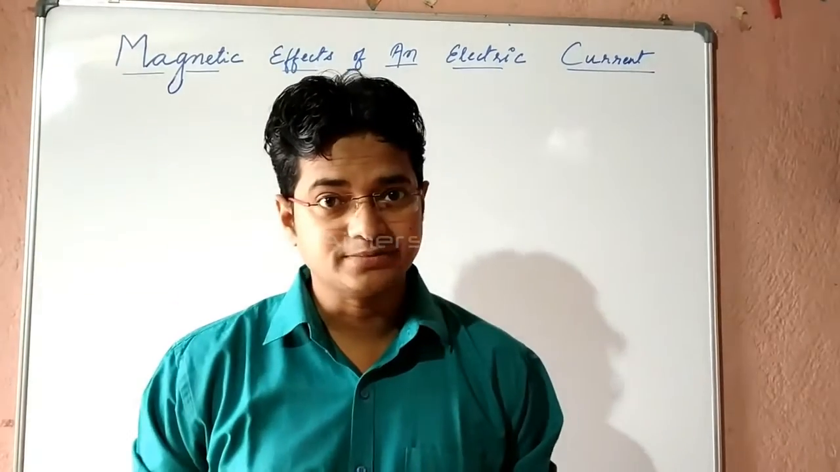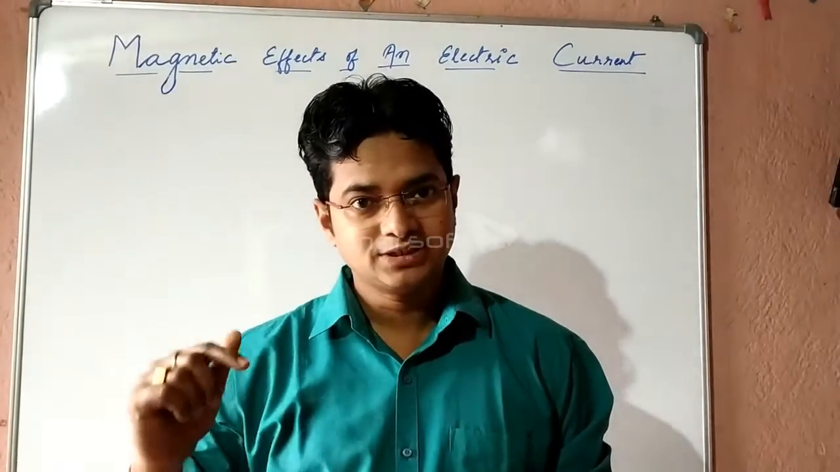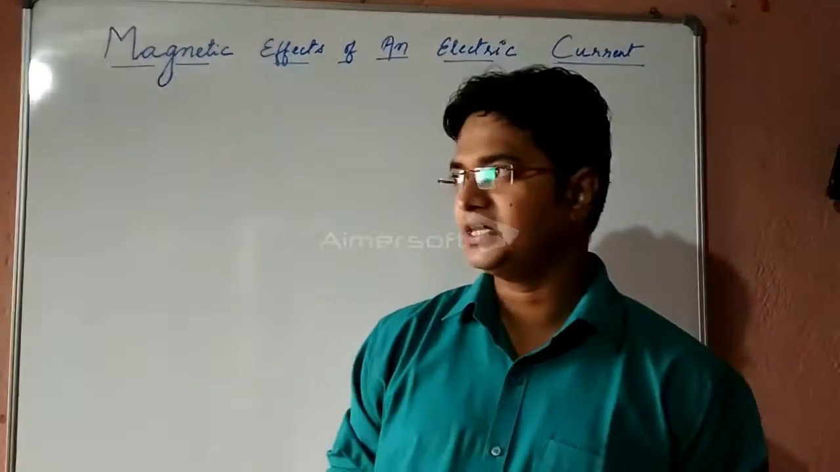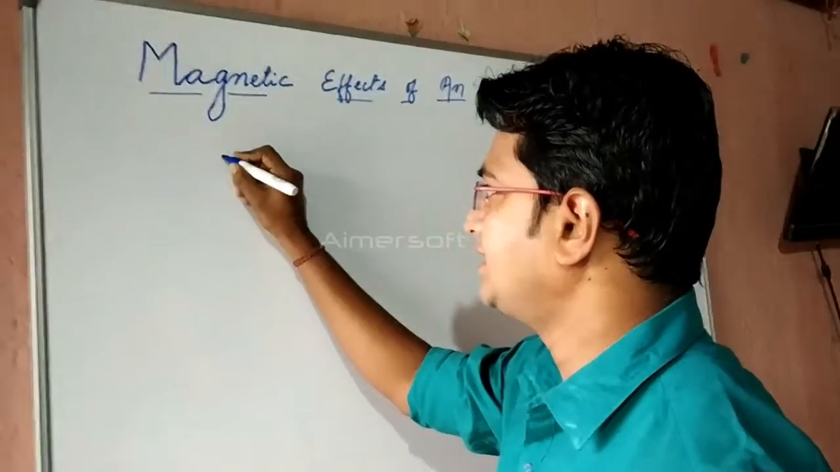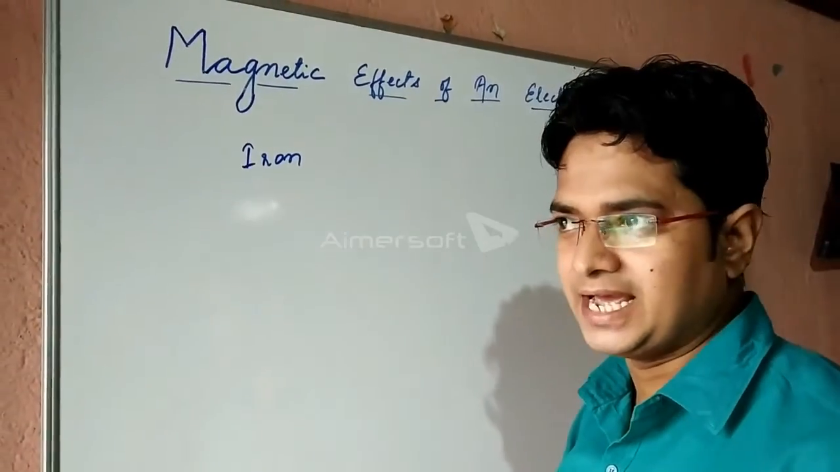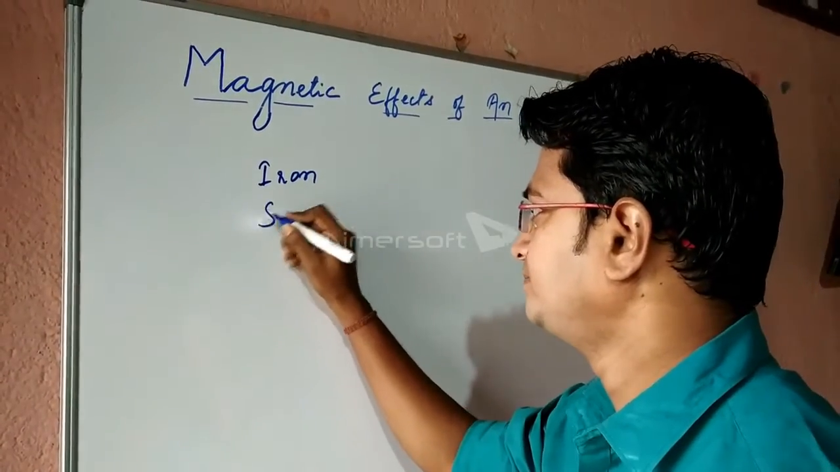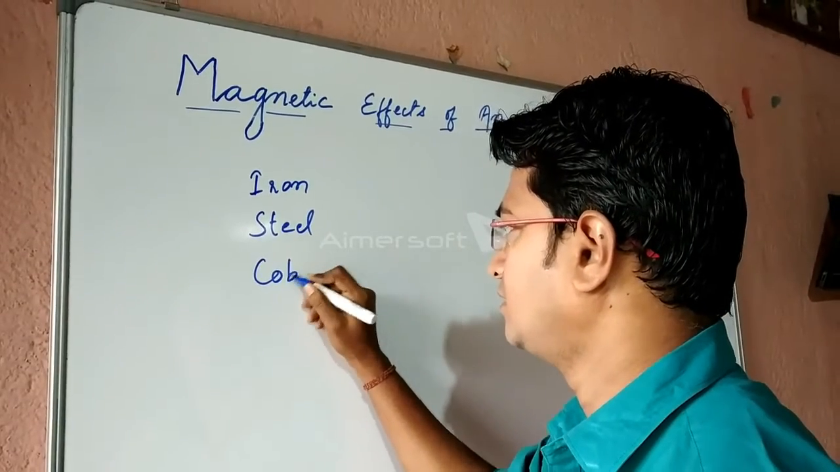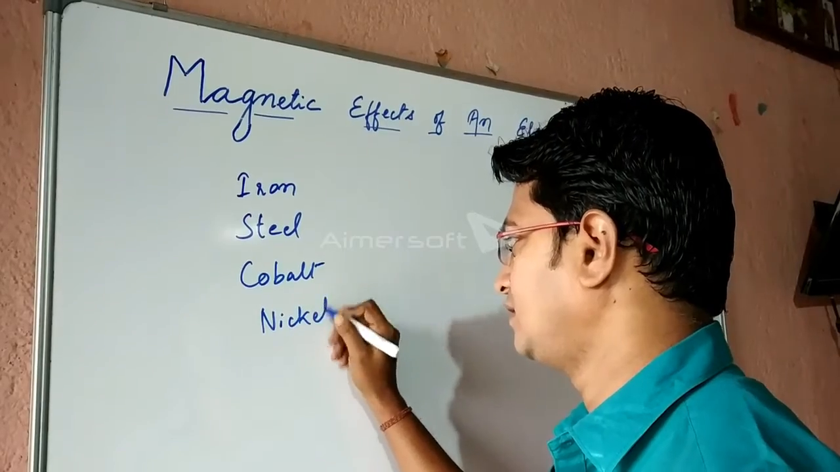What are ferromagnetic substances? Ferromagnetic substances are the substances which have iron content in them. So instead of saying a magnet attracts iron, we can say that a magnet attracts ferromagnetic substances, and it means that a magnet can attract iron, steel, cobalt, nickel.